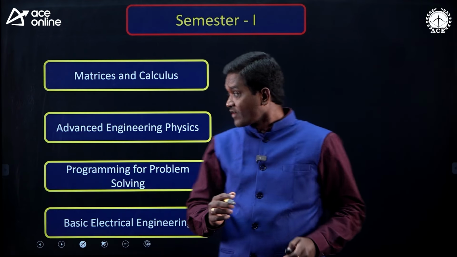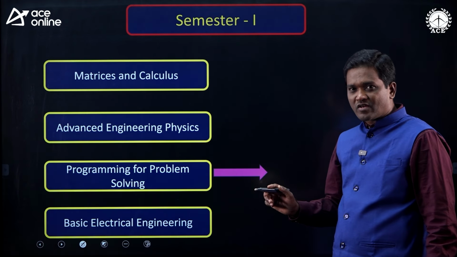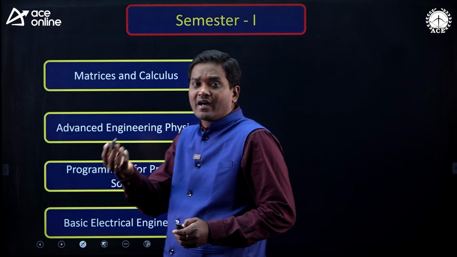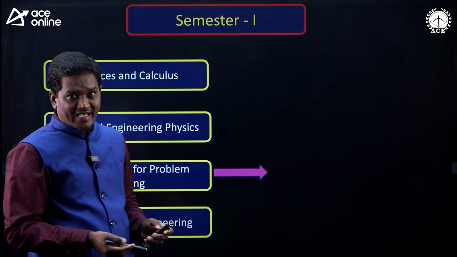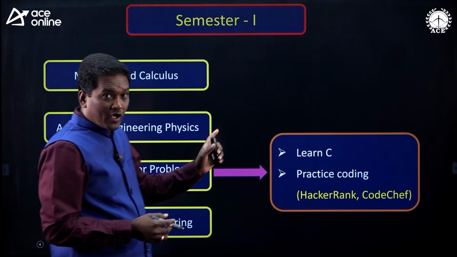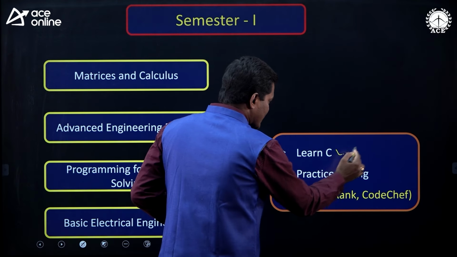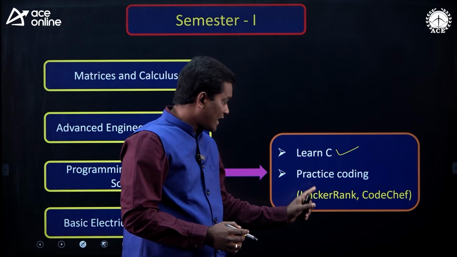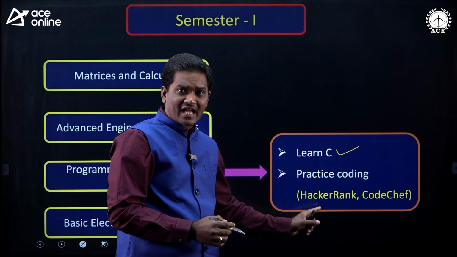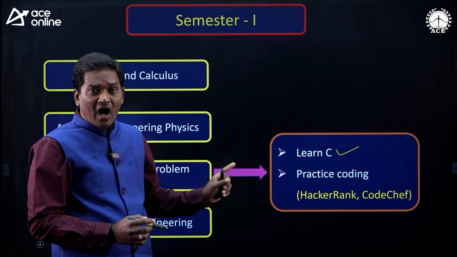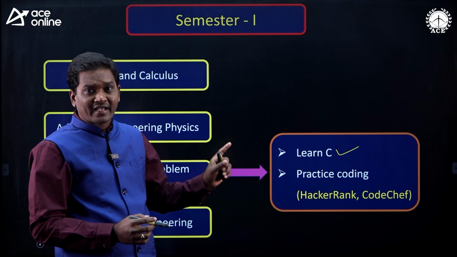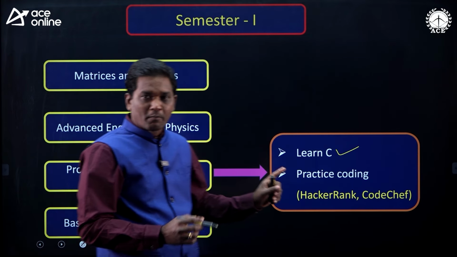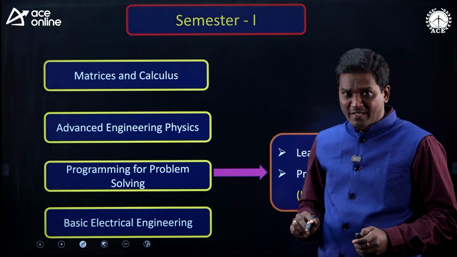And the next one, programming for problem solving. This is not there in GATE and ESE syllabus, but for those who are interested in software placements, please focus on this subject. In this, you have to learn C language and practice coding through online platforms like HackerRank, CodeChef. What are these HackerRank and CodeChef? These are the online platforms where you can practice your coding through challenges. So this is only from the software placements point of view.